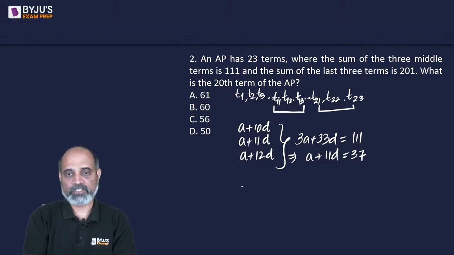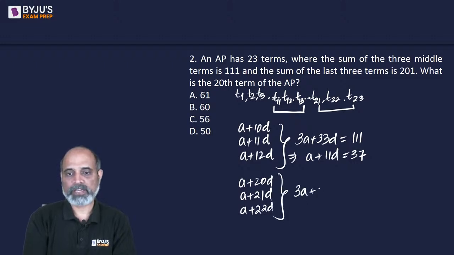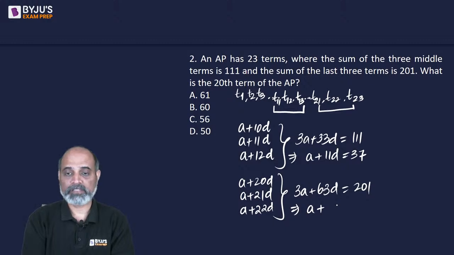So 21st term will be a plus 20d, 22nd term will be a plus 21d, and 23rd term will be a plus 22d. If we add all of that, we'll get 3a plus 63d, and this is given as 201. If we simplify, we will get a plus 21d is equal to 67. We have two variables, two equations, we can solve it.